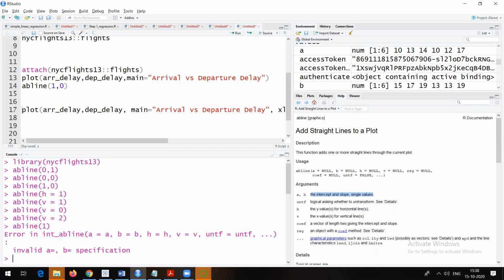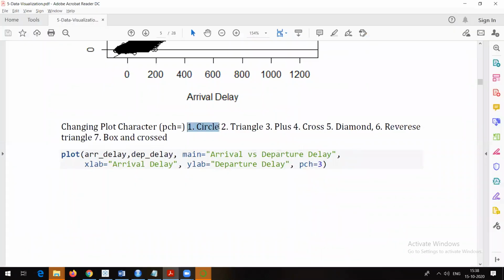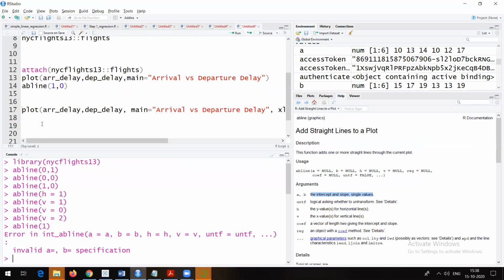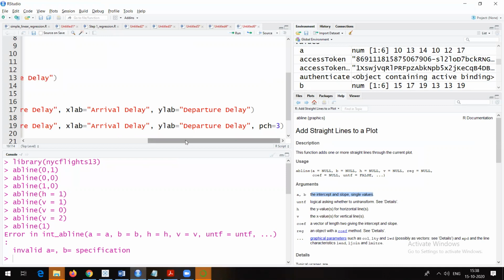Now moving forward, as I told you, you can change the characters, those markers, right? So we use something called pch. pch stands for plot character. What we can do is use the same command with pch equal to 3. 3 means plus sign, so every marker will be replaced with a plus sign. You can try it out with other things also, like reverse triangle, box and cross, 7 means box with cross, 2 means triangle, 1 means circle, and so on. Let me show you the same command but with the pch argument.